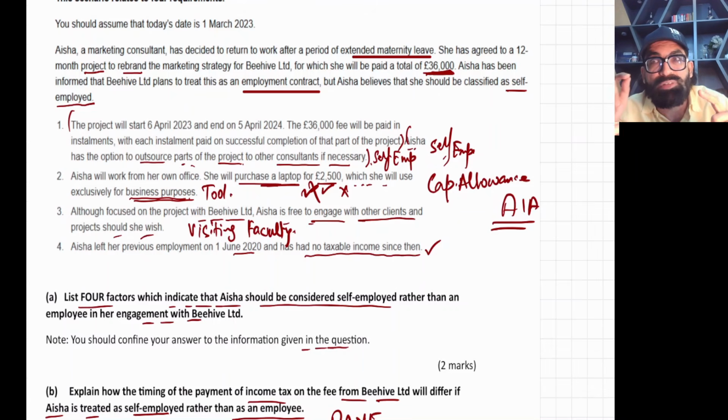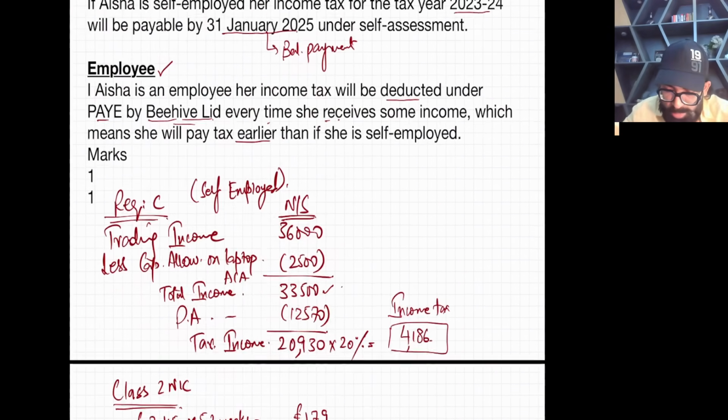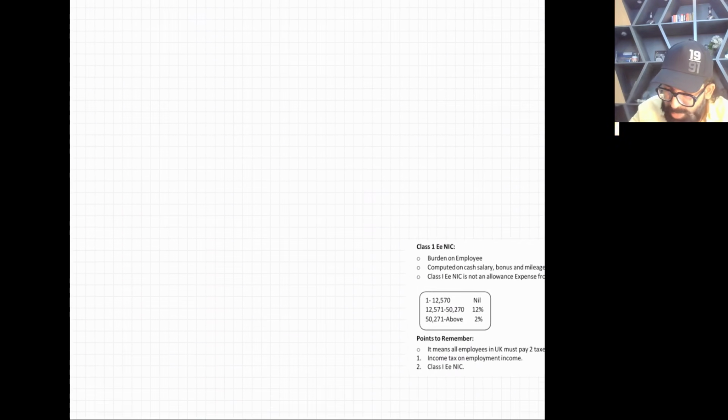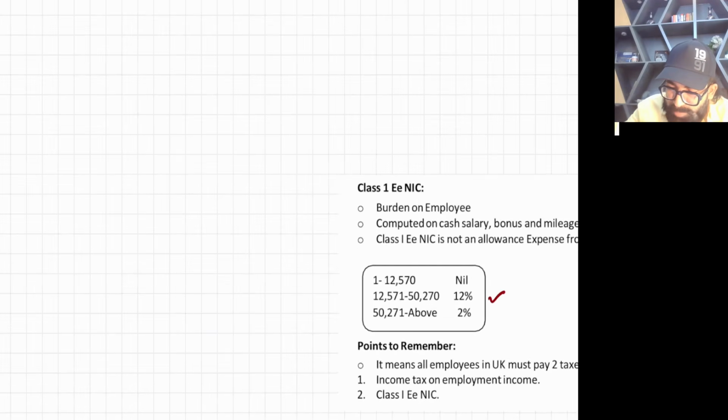These are the small mistakes of tax. Now you are calculating class 1 employee NIC, which is directly calculated on salary, bonus, and driving payments over 45 pence. There are no bonus and no driving payments, but you have salary. So calculate class 1 employee NIC directly on salary and then compare. This is the rate: the second band is 12%, and the first band is nil.